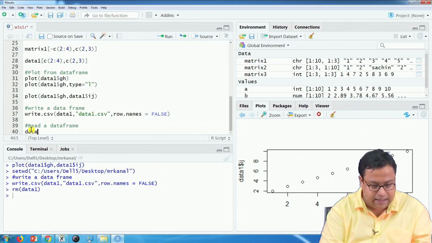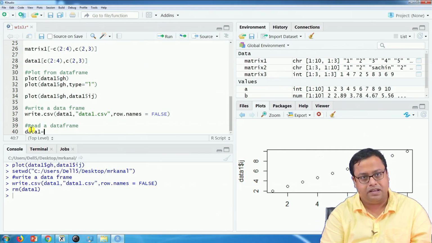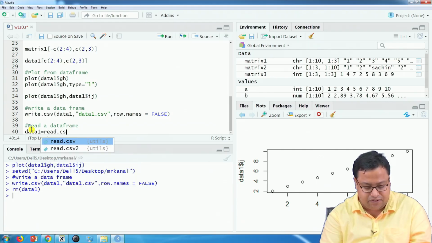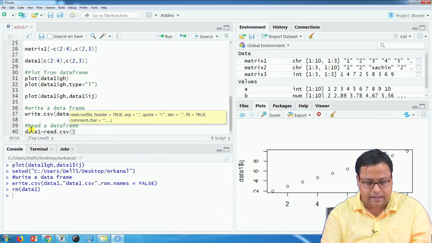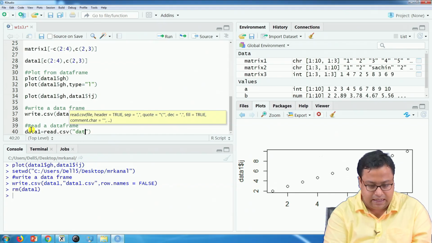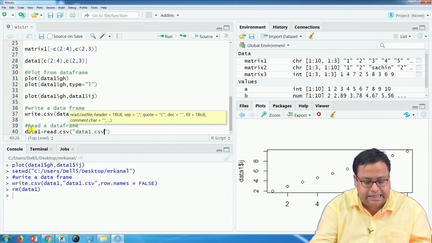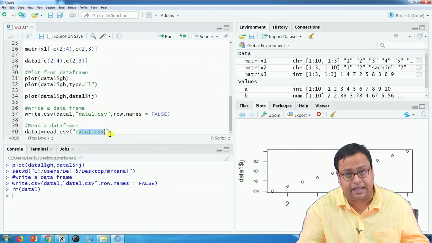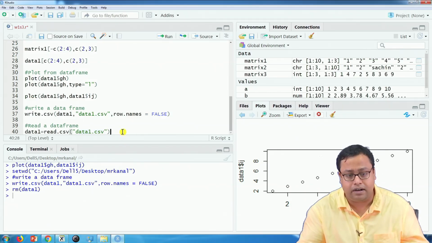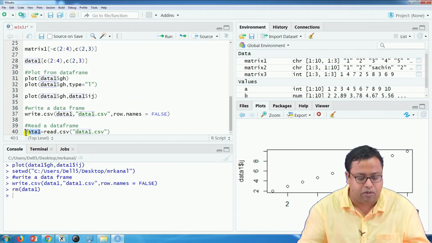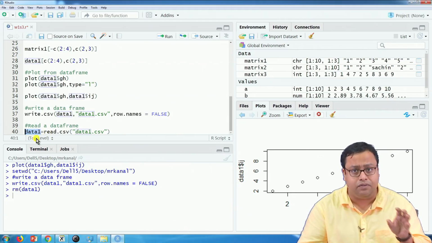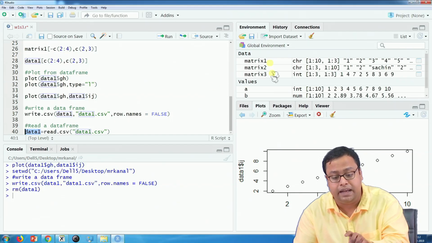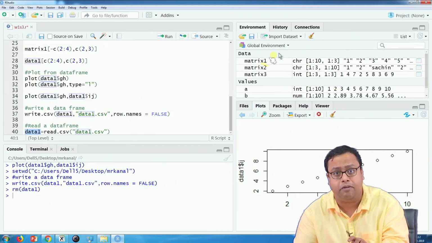I write data1 is equal to read.csv and then within quotes "data1.csv". So, this data1.csv is the name in which the CSV file is lying in your working folder, and this data1 is the name, you can give any other name, in which you want to store it in your memory, in your global environment.